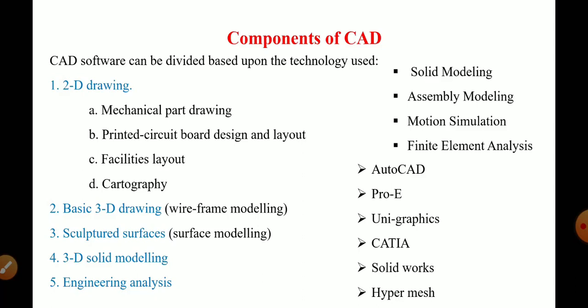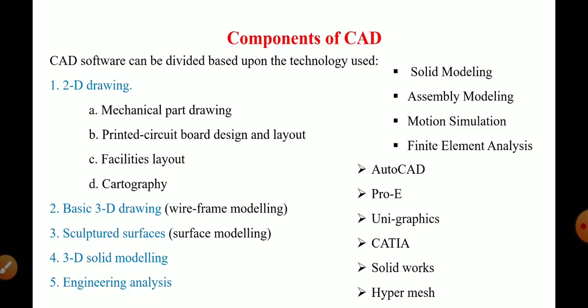First, software. CAD software can be divided based upon the technology used. That is, we can say 2D drawings, basic 3D drawing, sculpture surface modeling, and 3D solid modeling. Then according to engineering analysis, there are also different software packages available, such as solid modeling, assembly modeling, motion simulation, and finite element analysis.